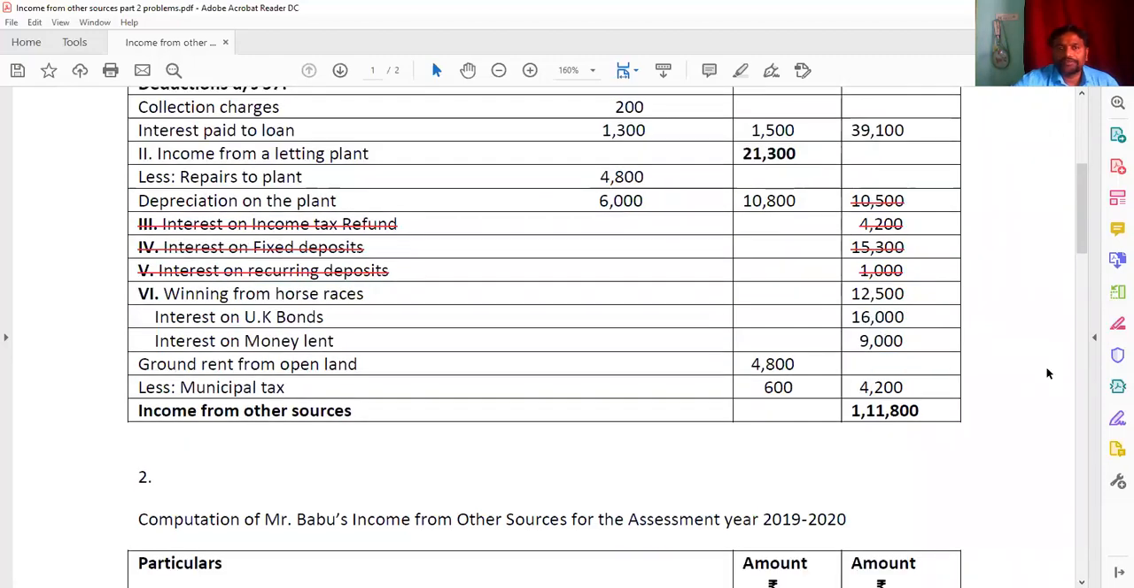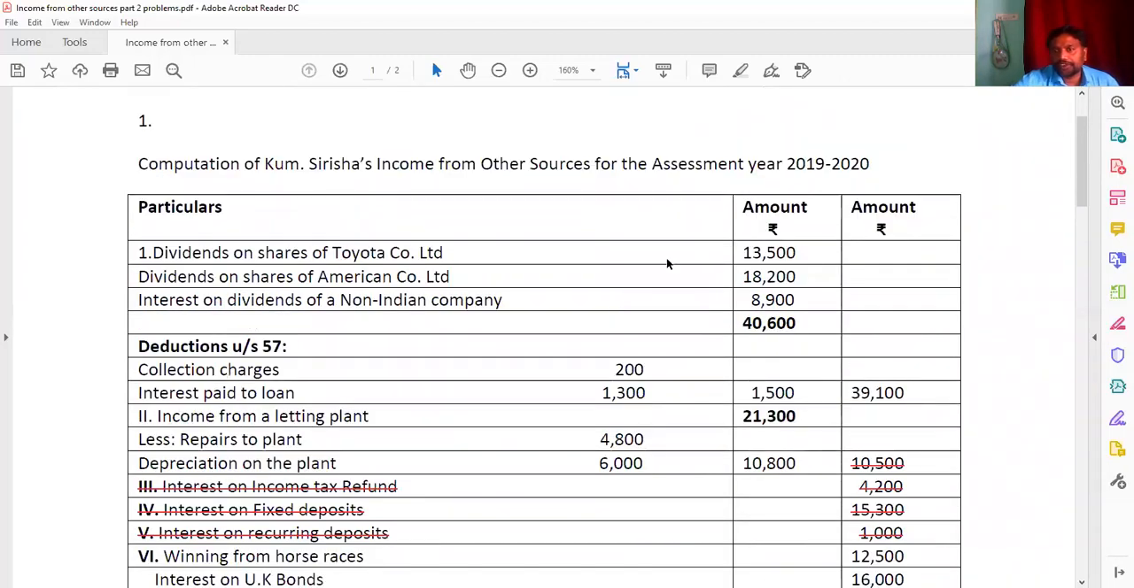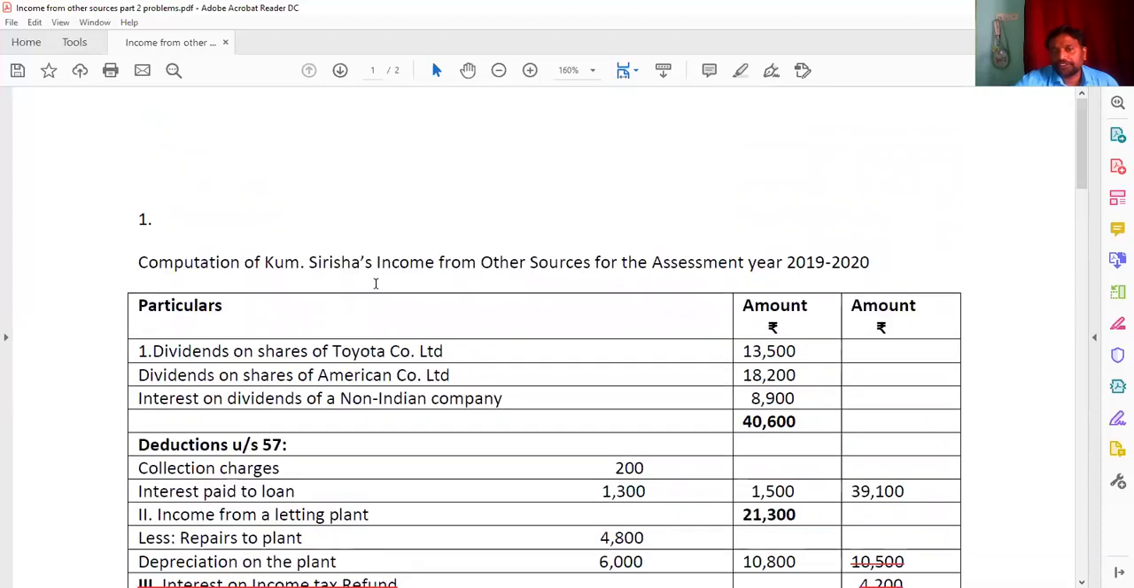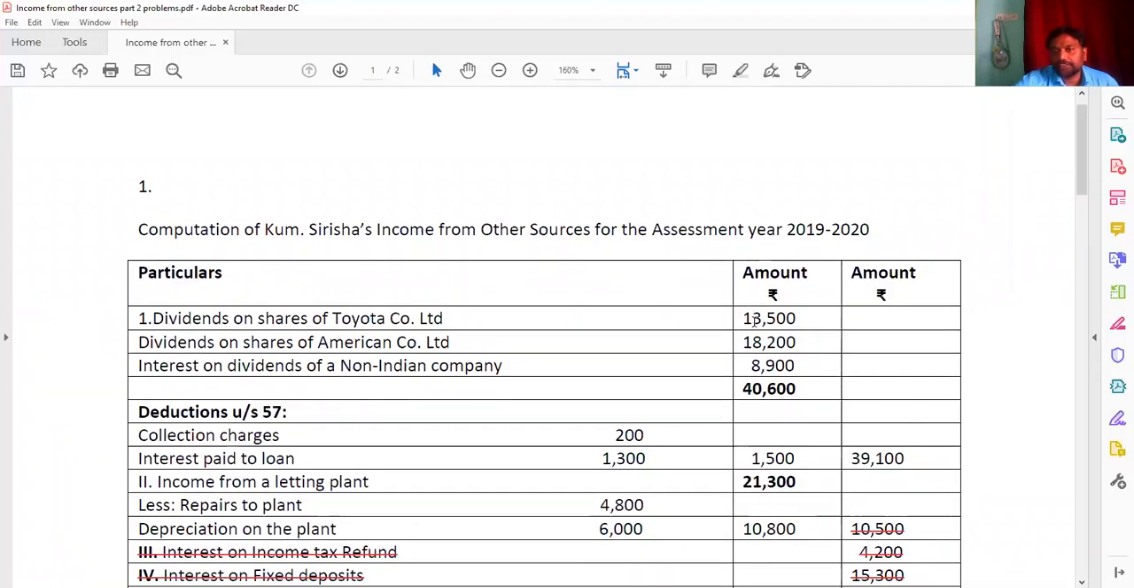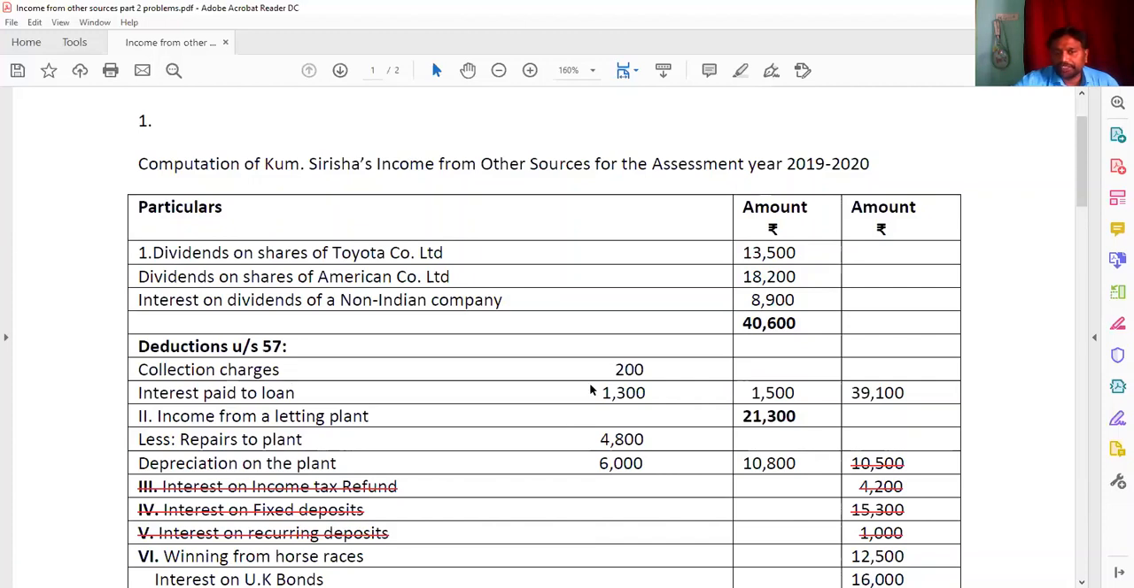Once again, listen here. The dividends of shares of a foreign company are going to be taxable. First, you are going to write the computation of Srimati Kumari Shirisha's income from other sources for the assessment year 2019-20. And here the dividends of shares of Toyota Company 13,500, dividends of shares of American Company Limited 18,200, and non-Indian companies 8,900. Then by adding all this, you are getting 40,600. And then the collection charges of 200 are going to be deducted, we know section 57, and interest paid of 1,300. Both will be added, 40,600 minus 1,500.